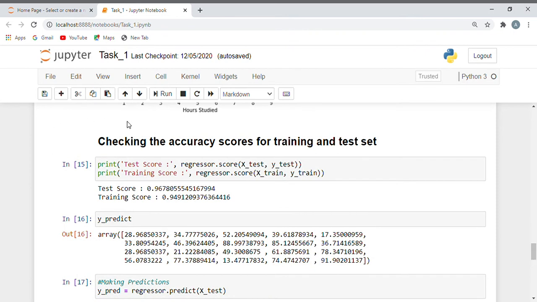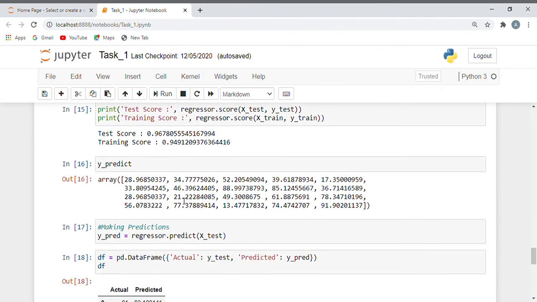Checking the accuracy scores of training and test. We have printed the test score, which is about 0.967, and the training score, which is 0.9491. We have also printed the y predicted values, which are 28, 34, 52, 39, and so on.